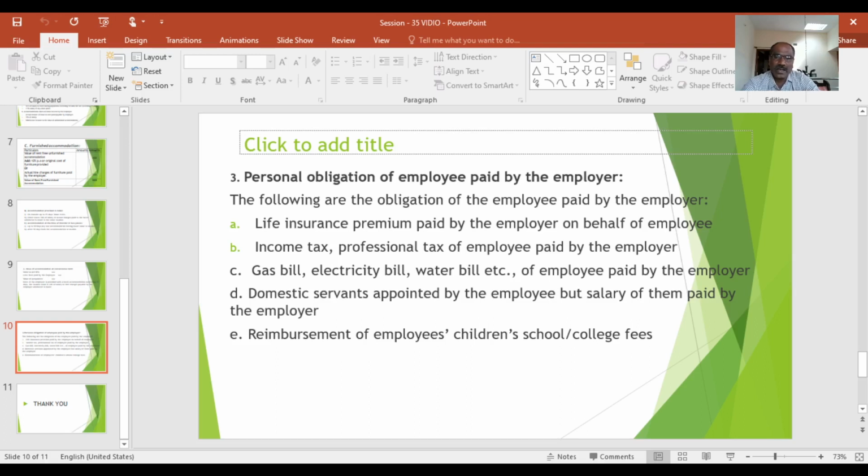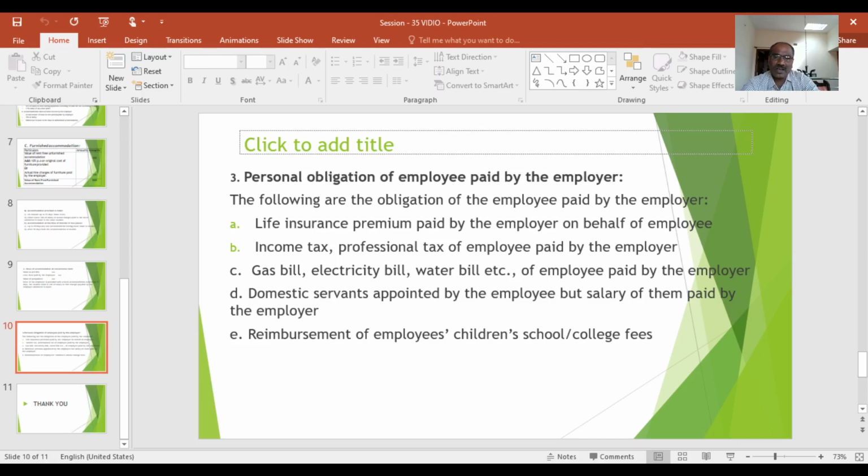Suppose any gas bill, electricity bill or water bill is paid by the employer on behalf of the employee, it is also a personal obligation. Next, domestic servants appointed by the employee but salary of them paid by the employer. Suppose any domestic servants, that is gardener, watchman, cook, they are called domestic servants. If they are appointed by the employee and the salaries are paid by the employer, that is also one of the personal obligations.